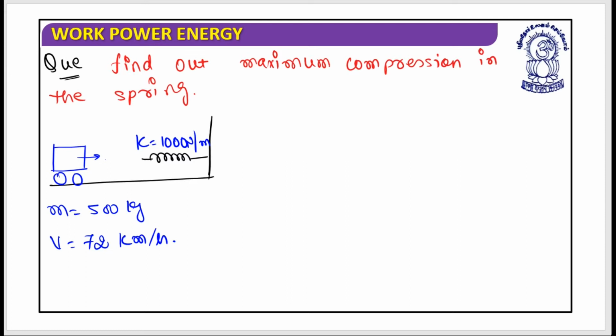So what you need to find out is the maximum compression that is possible in the spring.